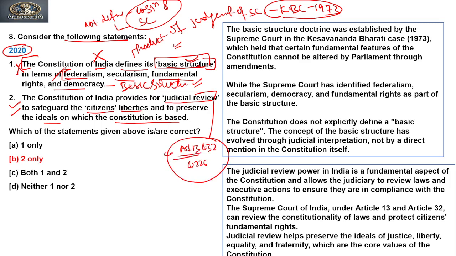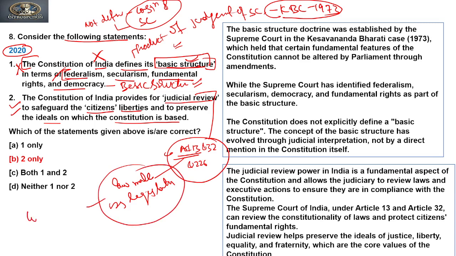Article 13 says that if any law made by Parliament, or by the legislature, is contradictory to Part Three, to fundamental rights, then the law will be void, that is unconstitutional, right?